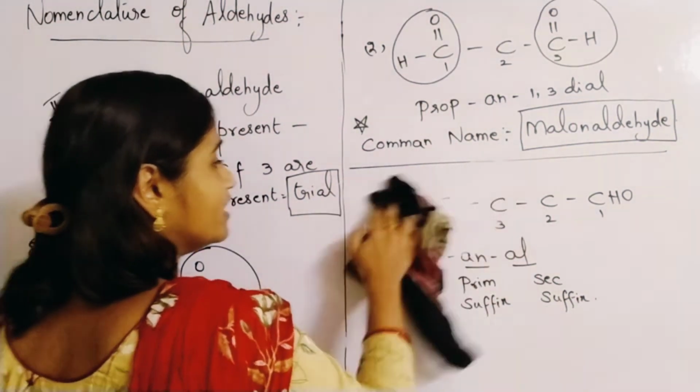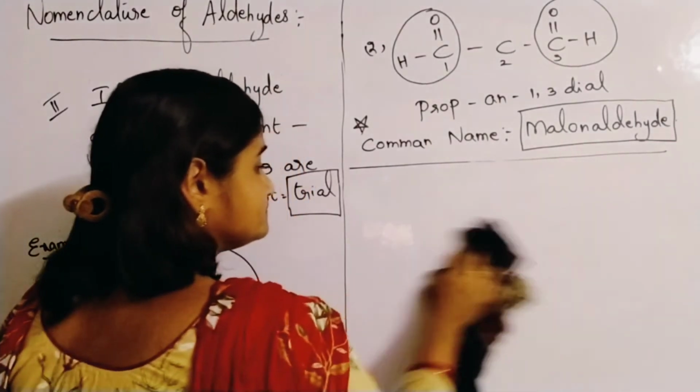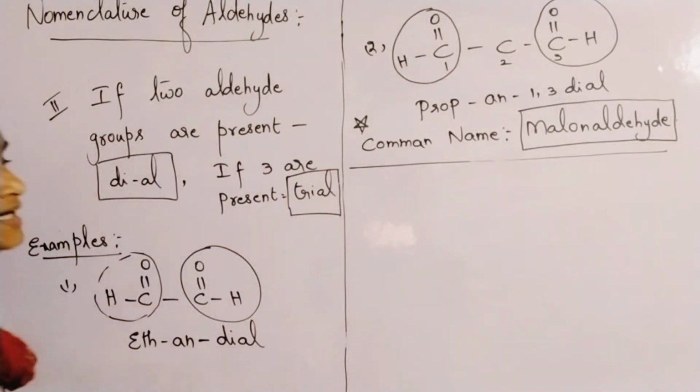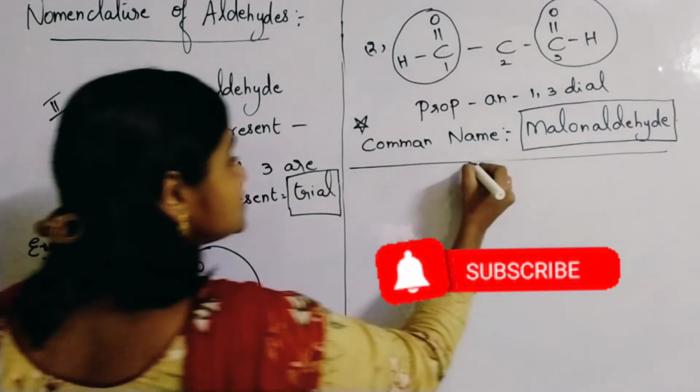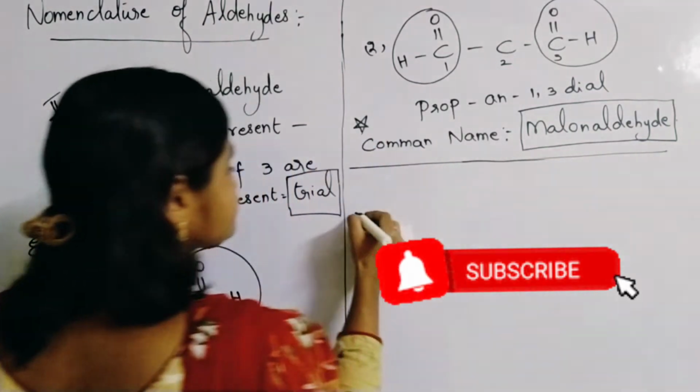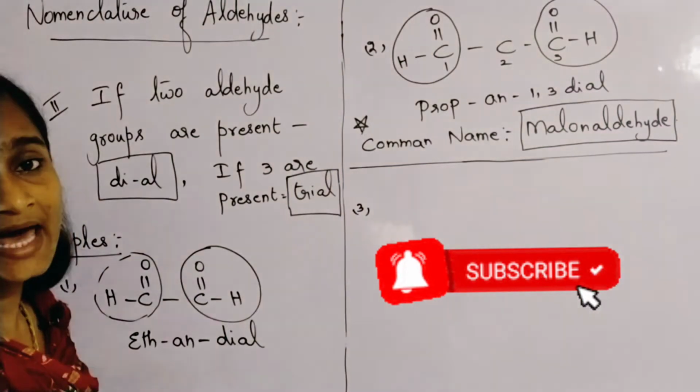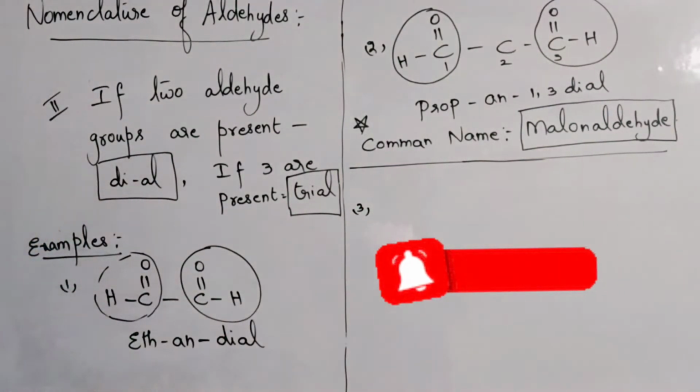Please note down. Let us see some more examples for dials. Malonaldehyde, the common name, also please remember. Same like this, you can even write pentanedial.